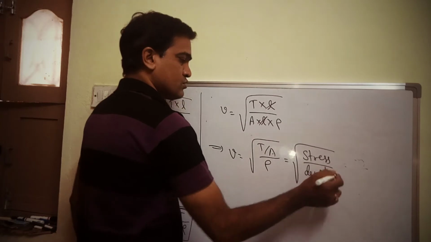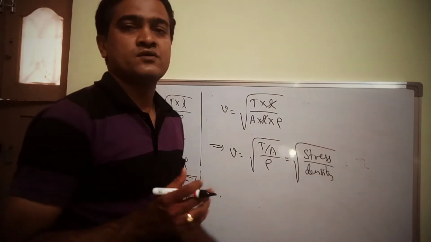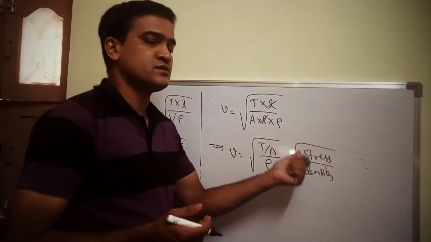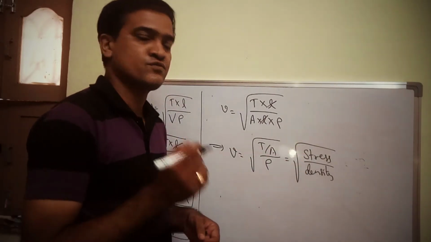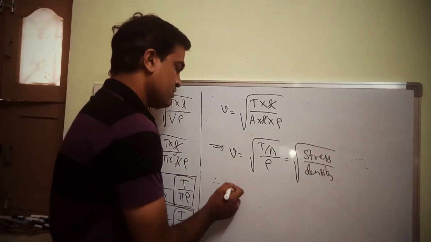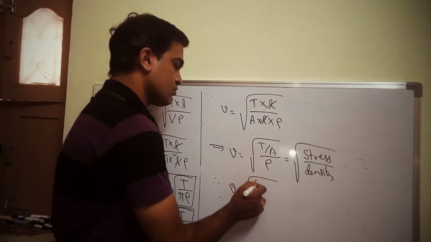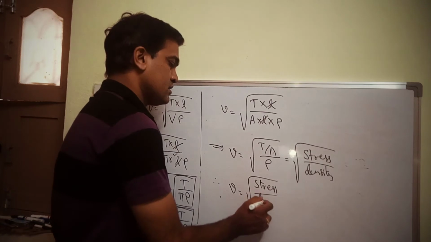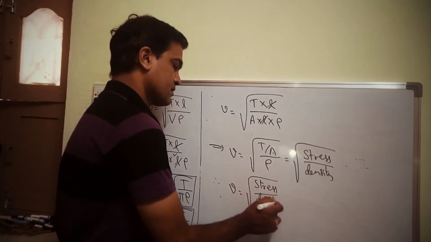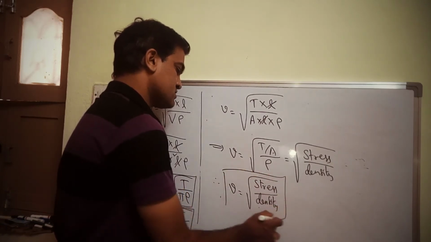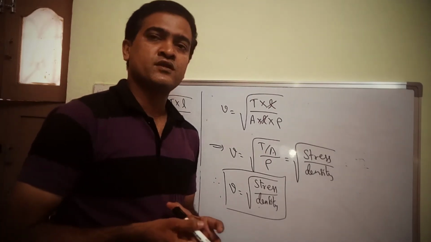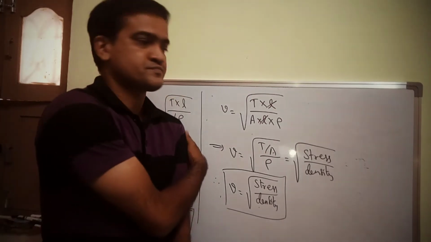So you have another formula for speed of transverse wave in a stretched string in terms of stress and density. Therefore I can write V is equal to root over stress upon density. Fine. So this is another form for the speed of transverse wave in a string.